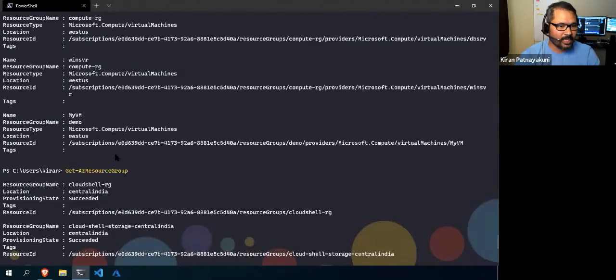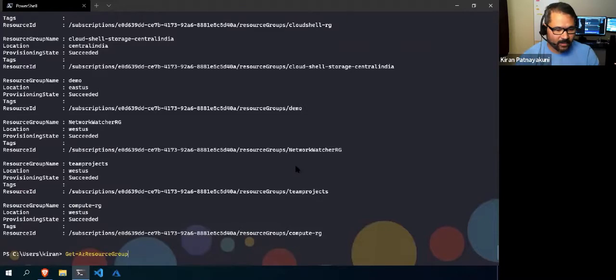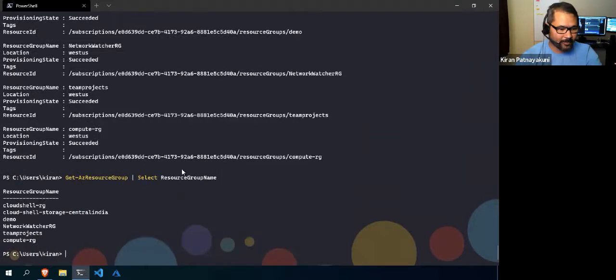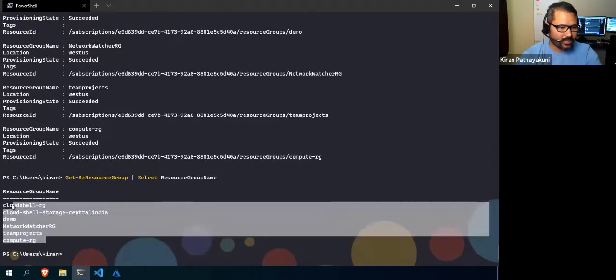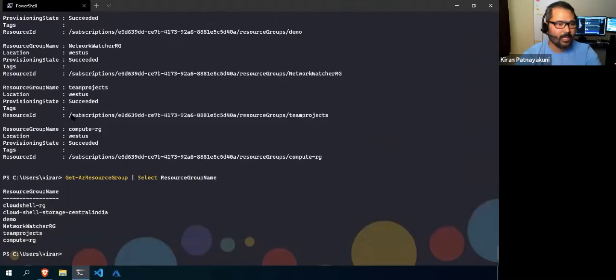There are many resource groups available. If I want to see only the resource group names, I can use Select-Object or Select. Both are the same; Select is the alias for Select-Object. So I want to get the resource group name. These are all the resource groups I have in my current subscription.